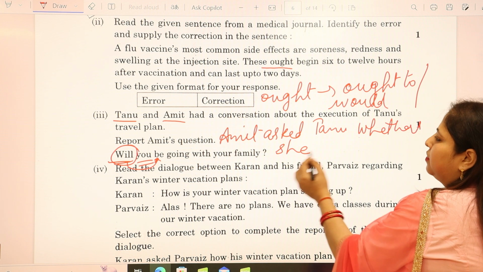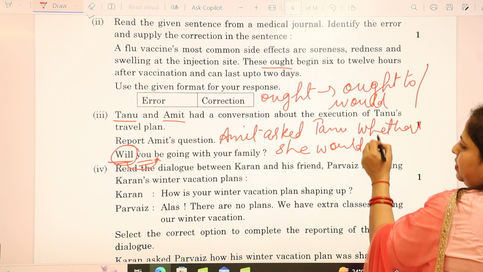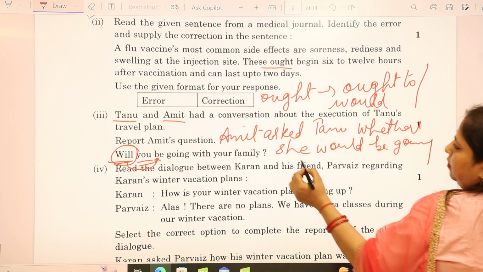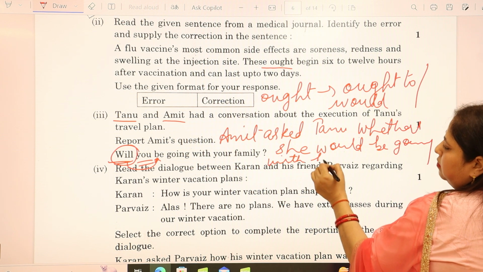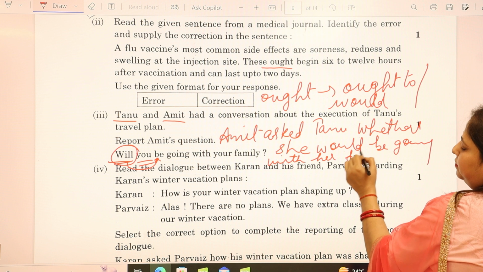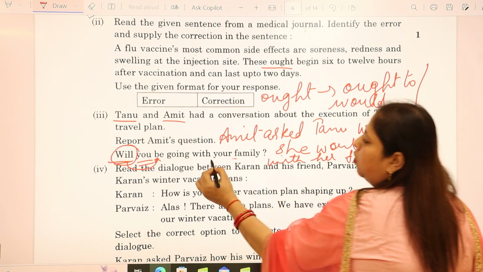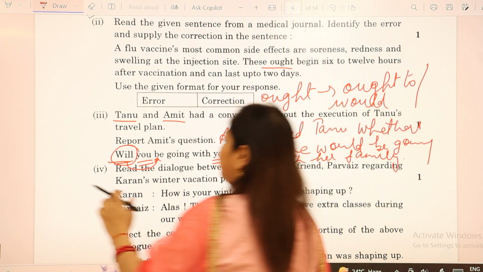So it would be whether she would be going with her family. Here your will be converted into her. I hope you understood this much.